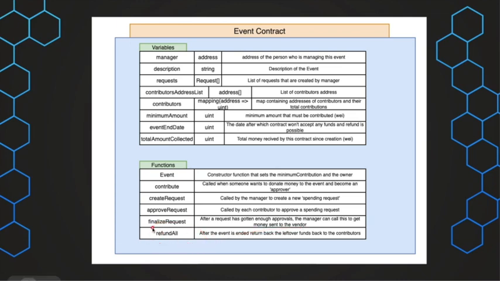And this is the refund all function. So after the event has ended, if funds are not totally used, then they can be returned back to the original contributors. So in this way, by creating this event contract, we can ensure that there is total transparency from the manager's end.